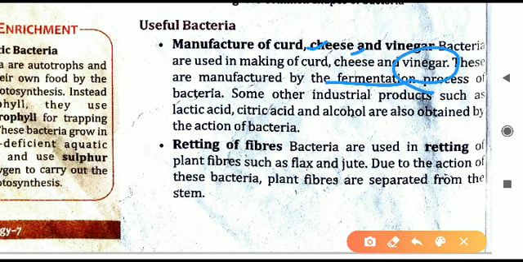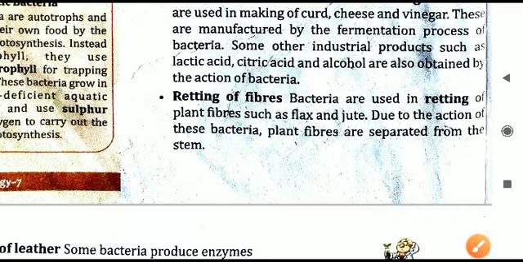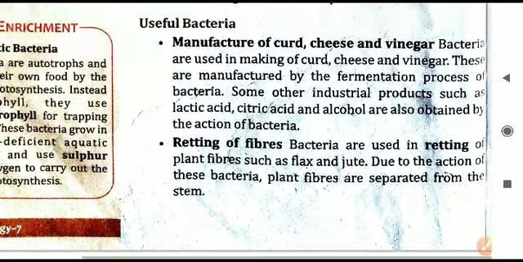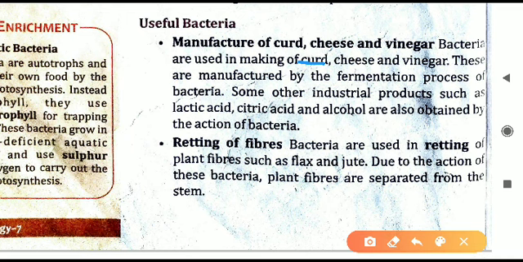Also we can prepare vinegar. Vinegar is not made from milk, remember. So this is all bacteria only. In the curd, bacteria is there. Which bacteria is it? It is lactic acid bacteria. Lactic acid is written here. It is producing the acid that is called lactic acid, and because of this acid only milk will convert into curd. Similarly, other acids are also there, which are also prepared by the action of bacteria. That is not important. You will remember this thing only: bacteria are helping in the production of these things.